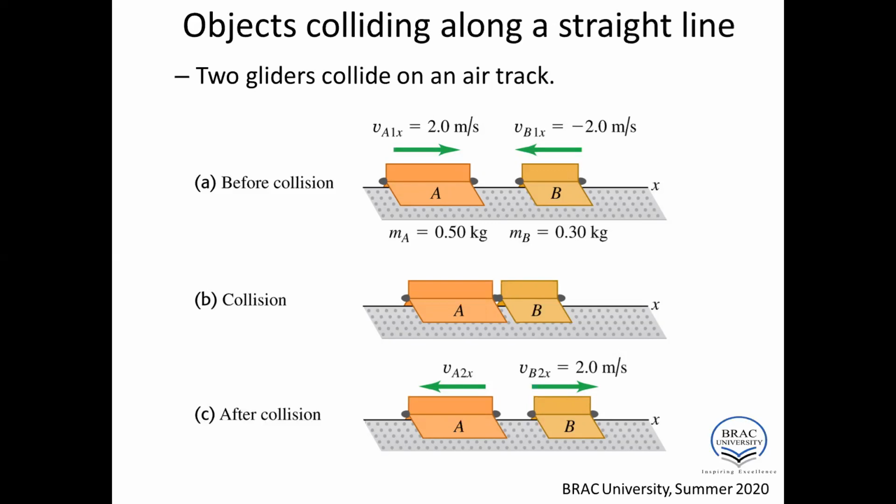In part B we describe the collision, and part C describes the situation after the collision. After the collision, they move in opposite directions, and the final velocity of object B is 2 meters per second, and you have to find the final velocity of object A. So just apply the momentum conservation law: MA VAI plus MB VBI is equal to MA VAF plus MB VBF. Okay, if you apply the momentum conservation law, then we can easily calculate the final velocity of object A.